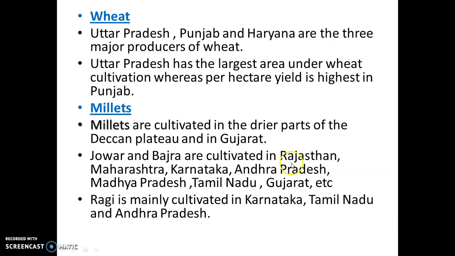Jowar and bajra are cultivated in Rajasthan, Maharashtra, Karnataka, Andhra Pradesh, Madhya Pradesh, Tamil Nadu and Gujarat, especially in some parts of Maharashtra and Karnataka where the rainfall is less. Ragi is mainly cultivated in drier parts of Karnataka, Tamil Nadu and Andhra Pradesh.